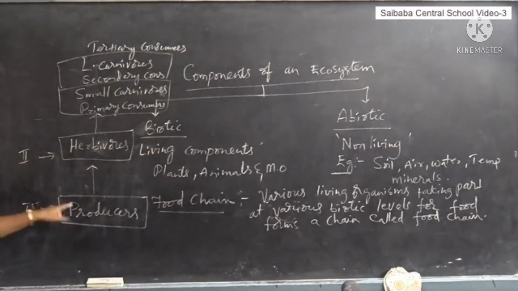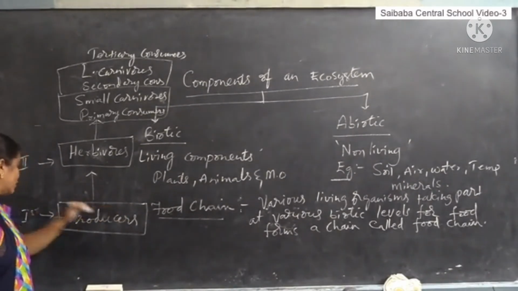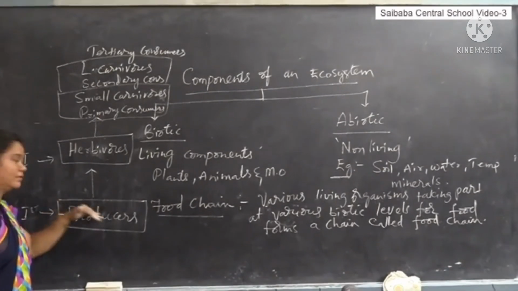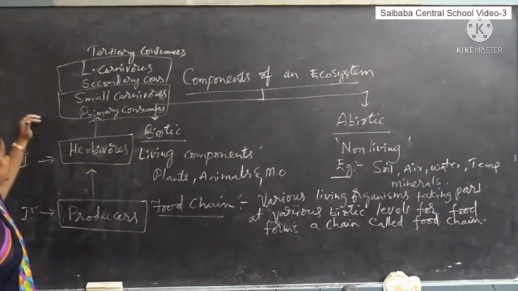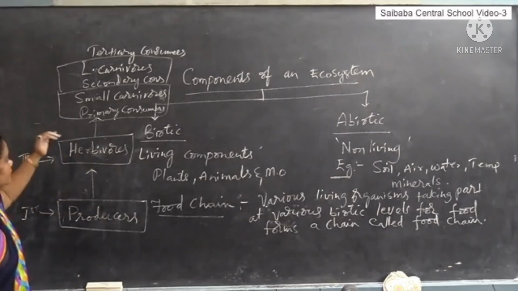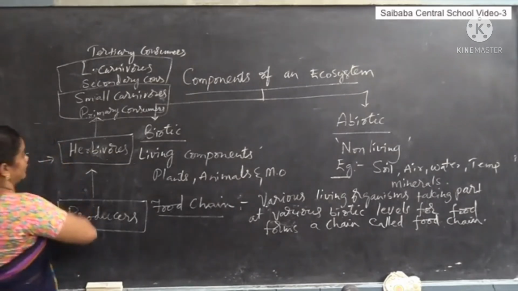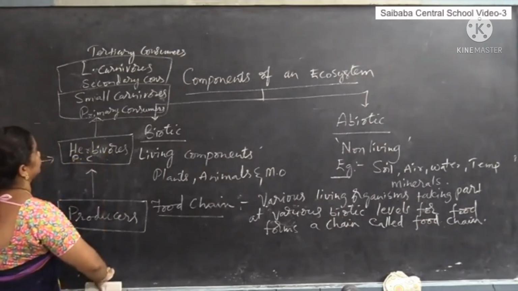Like that, a food chain always starts with producers, which occupy the first trophic level. The second trophic level is occupied by herbivores, which are called primary consumers.